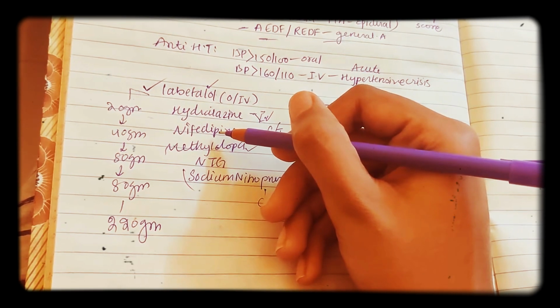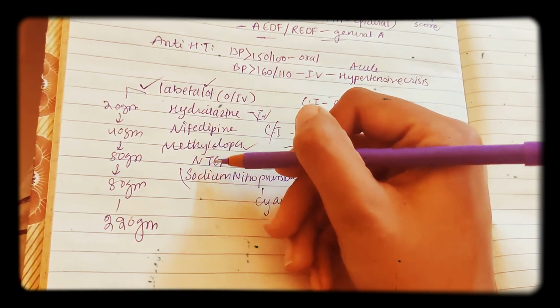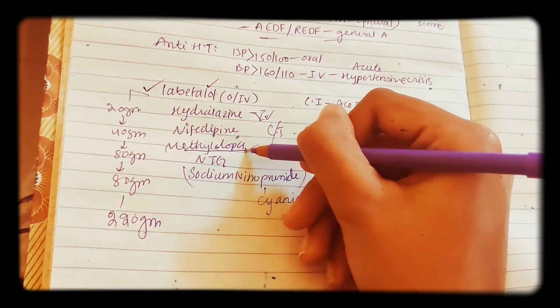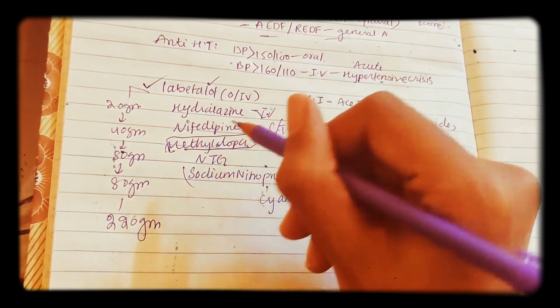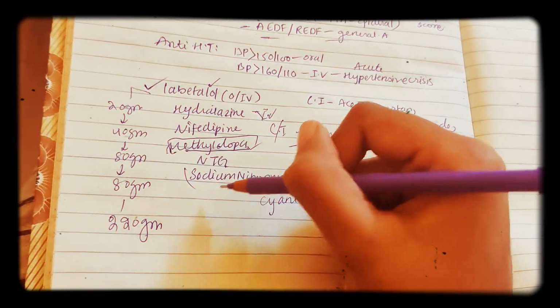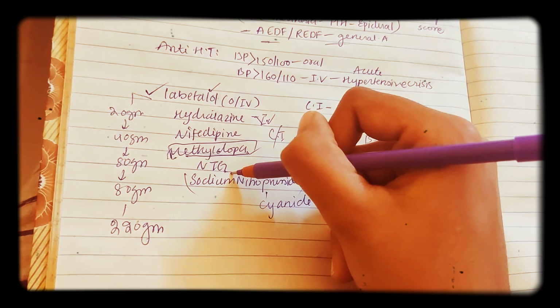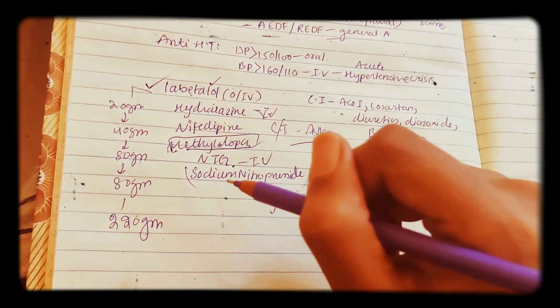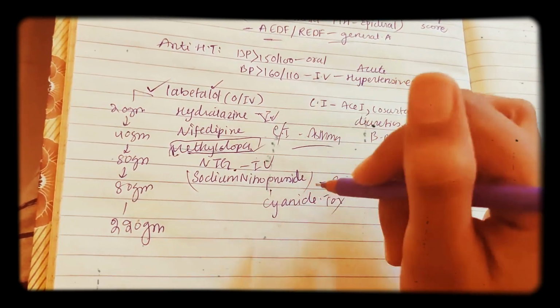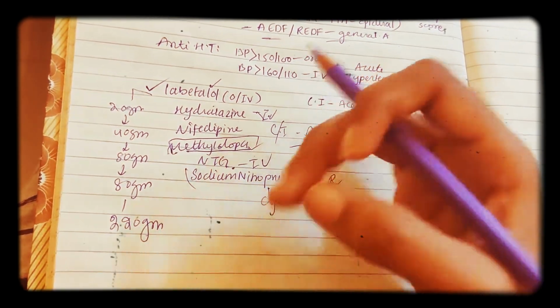Next nifedipine, sustained release. Next NTG. Here you don't use methyldopa, because methyldopa you already use in chronic hypertension. So in acute hypertension, remember, you don't use methyldopa. Next, NTG nitroglycerin drip is used IV. This is also IV. And of course sodium nitroprusside is used at last, especially for refractory hypertension.